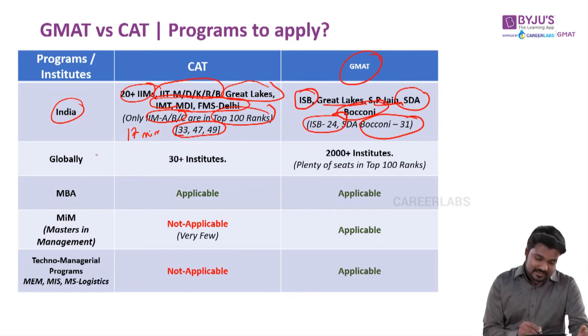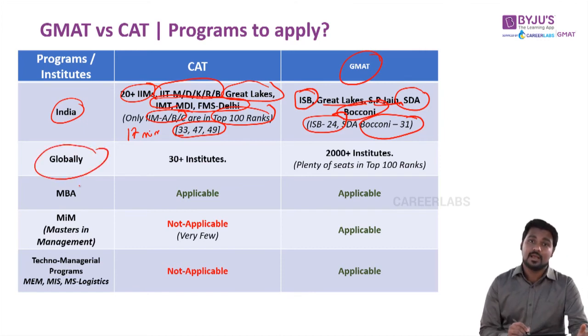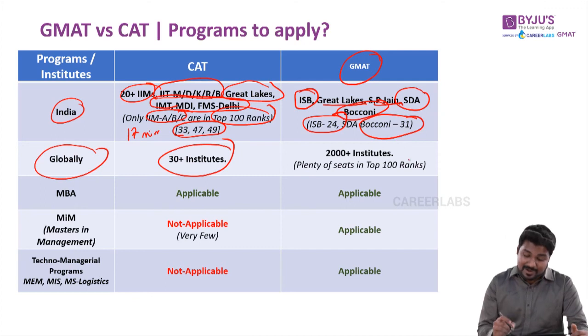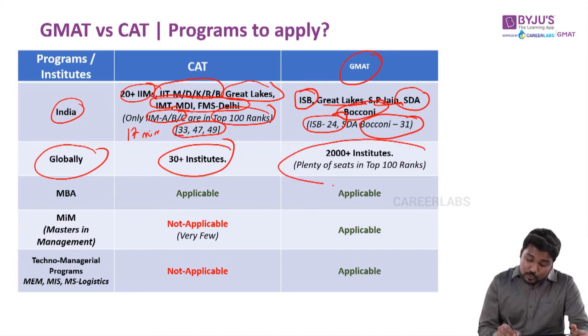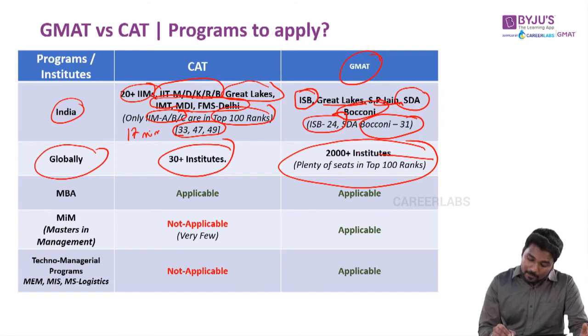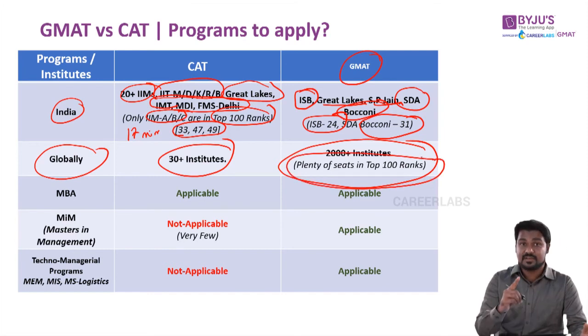But what is interesting here is abroad. If you look at abroad, most of them don't know that CAT is also accepted across 30 plus institutes, whereas GMAT is accepted across 2000 plus institutes, a massive number of seats. And I'm not considering all 2000, because you can't get into a random B school abroad. If you consider the top 100 B schools, there are plenty of seats available. I already showed you the number, roughly around 1 lakh seats.